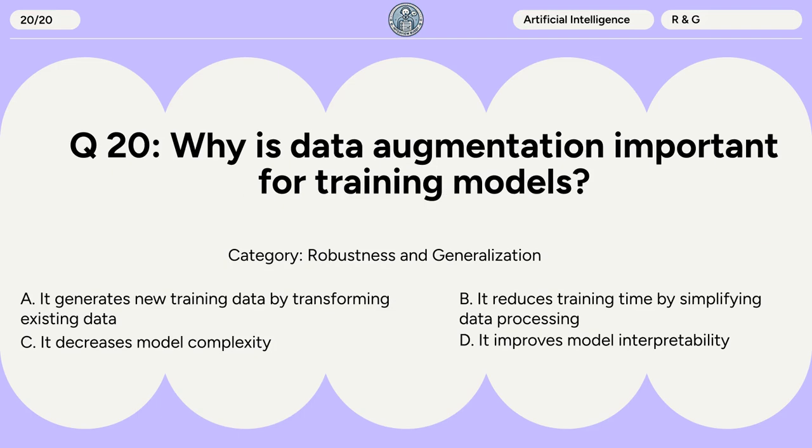Question 20. Why is data augmentation important for training models? A. It generates new training data by transforming existing data. B. It reduces training time by simplifying data processing. C. It decreases model complexity. D. It improves model interpretability.